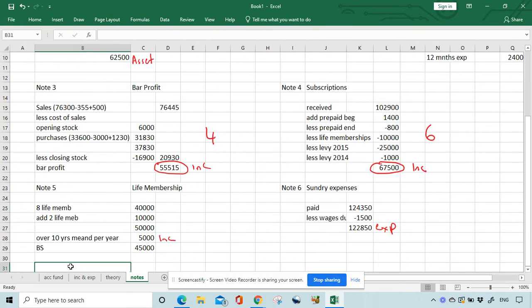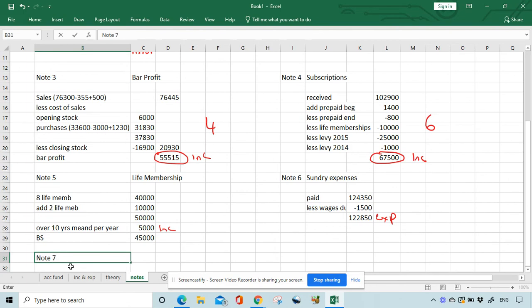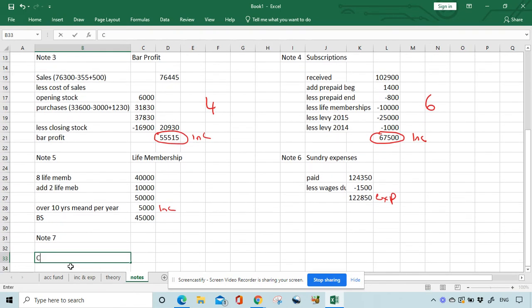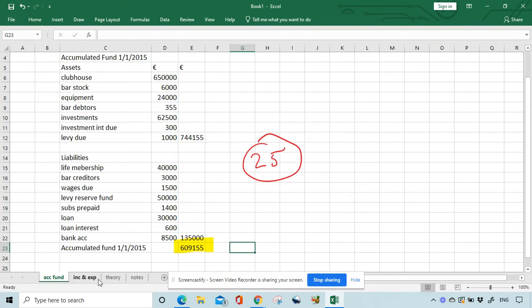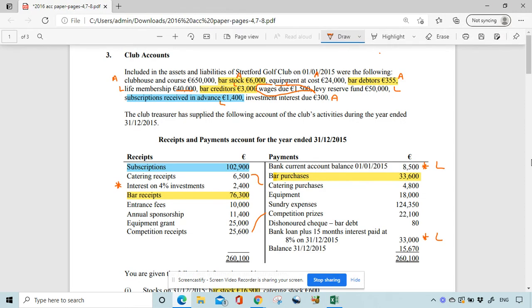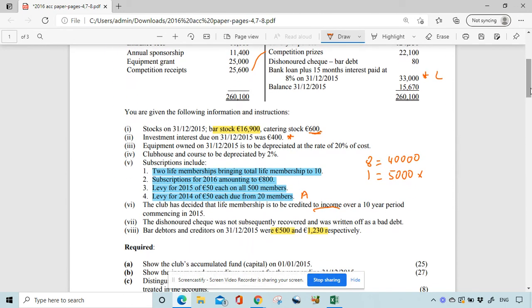Okay, depreciation. I can do a quick note on these as well. So we'll call it note 7. We'll deal with clubhouse first. Clubhouse depreciation is, let's have a look at the question on depreciation: equipment owned 20%, clubhouse 2%.